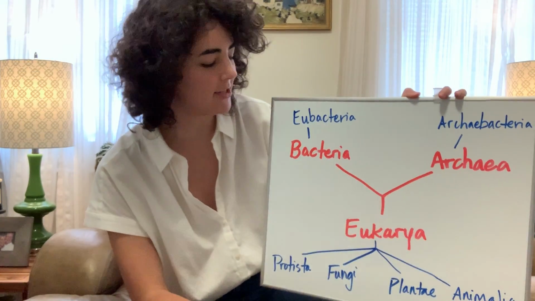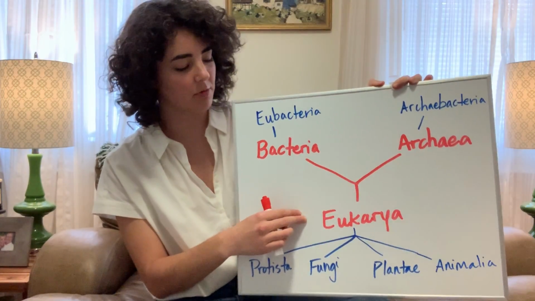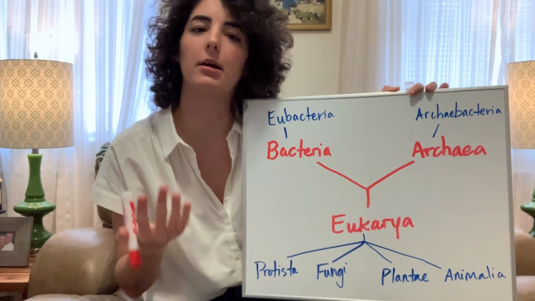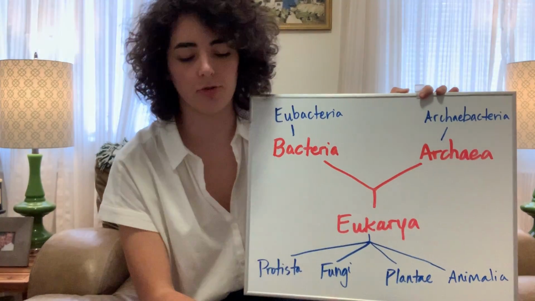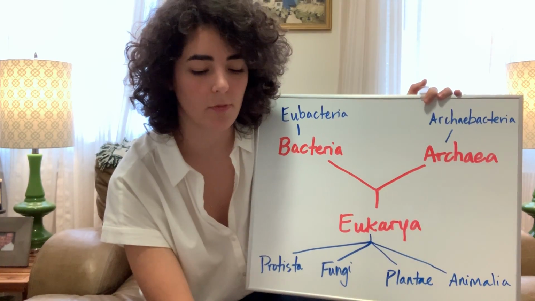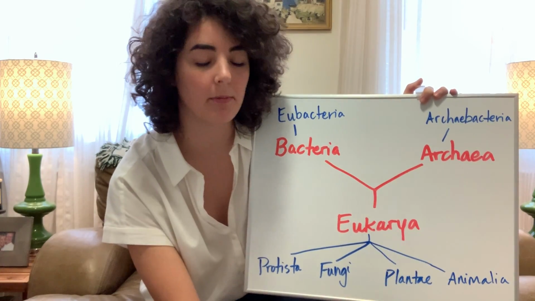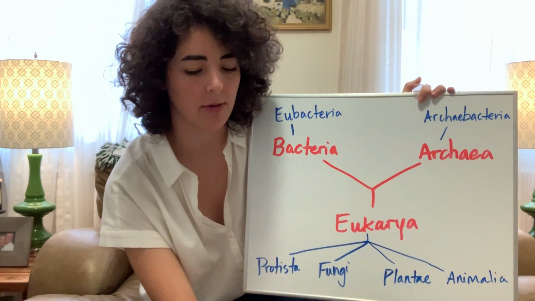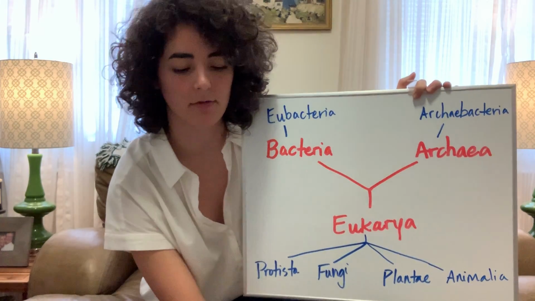Now let's move on to the interesting stuff. Domain eukarya. So this is another really diverse domain. Most of the species that we think about and care about, like plants and animals and that kind of thing, are going to be found in domain eukarya. They are our eukaryotic domain, which means that they can be unicellular or multicellular. They have a membrane-bound nucleus, and they also have specialized organelles, like we have mitochondria and plants have chloroplasts.